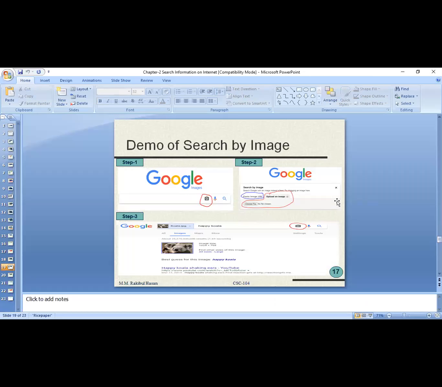Can you guys see the slide now again? Yes, sir. So here you will get step-by-step instruction how you can search by image. First of all, you have to click on this icon. Then you can search by your image URL, or you can upload the picture from your computer. Then when you press enter, it is going to show information about that image.